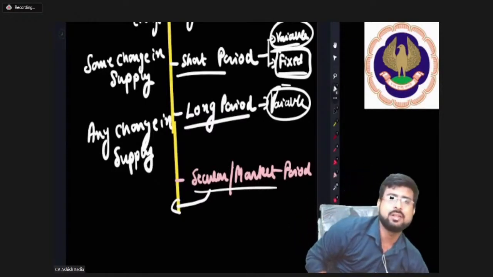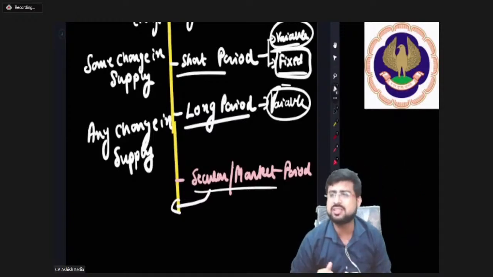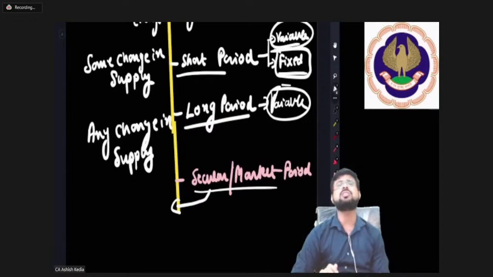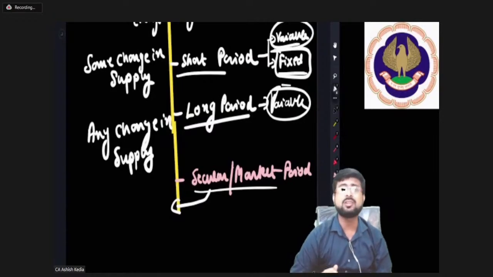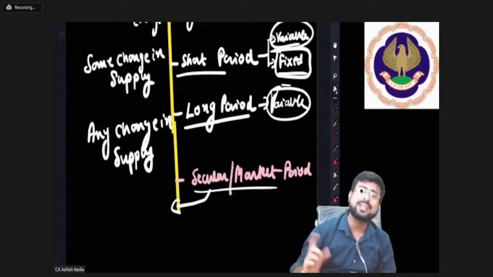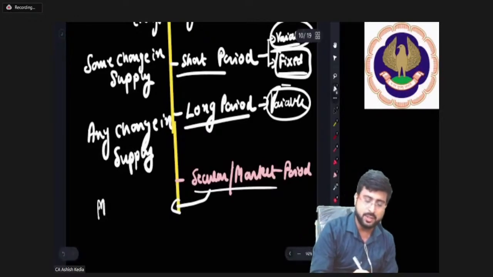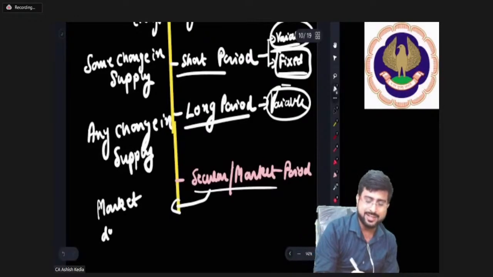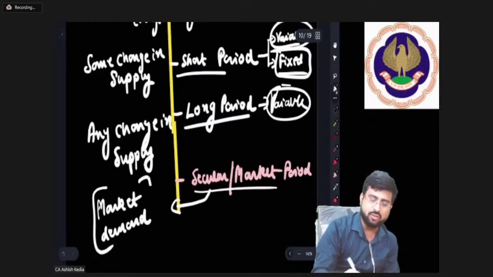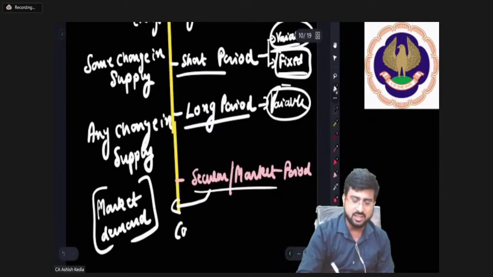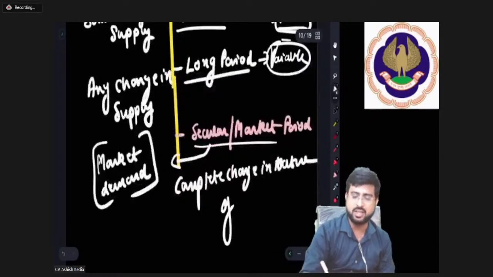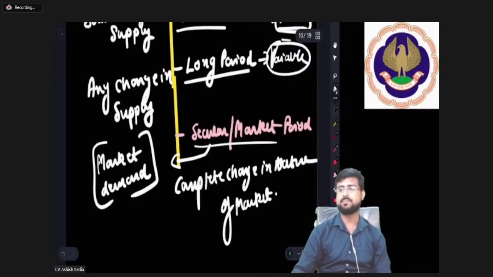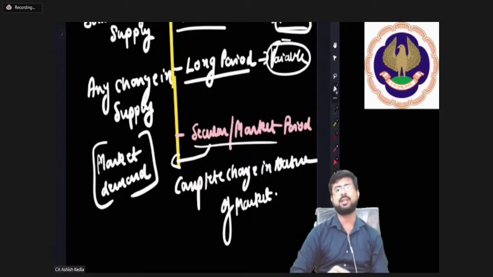20 years back, smartphones were not much in supply. There were phones in supply, but the demand for phones was also limited, and the supply of phones was also limited. But today the supply of phones has changed completely because the market dynamics have changed completely. The secular period is a period where the nature of the market has completely changed, my dear friends.